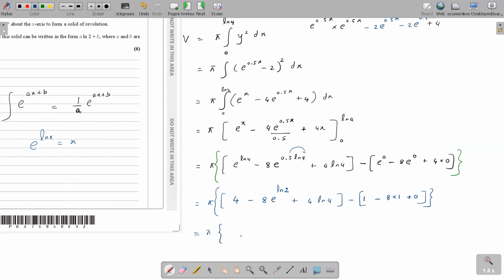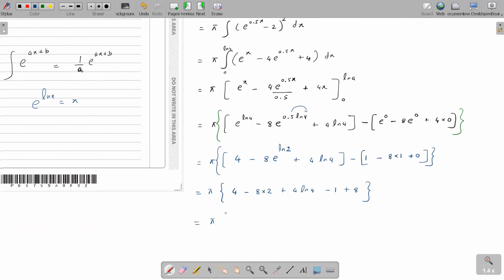Okay, so 5 times 4 minus, so e to the power ln2 is 2, right? E to the power ln2 is 2. Like e to the power ln x is x, e to the power ln2 is 2. Plus 4 ln4. This guy becomes minus 1 plus 8. Are you with me? Yes, miss.